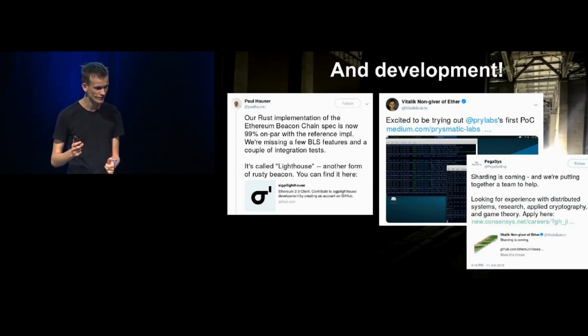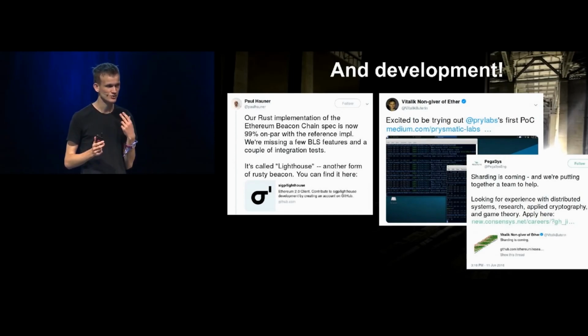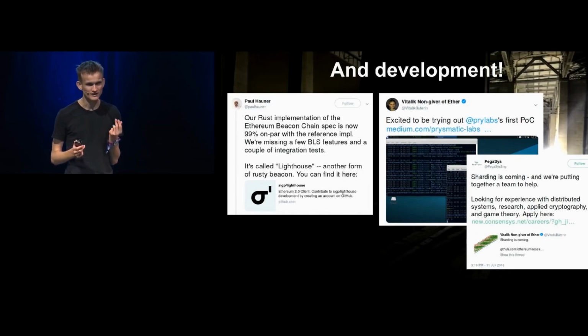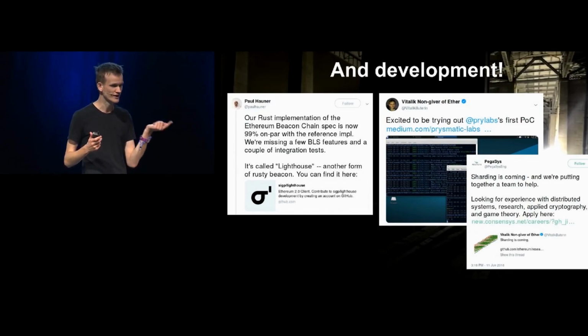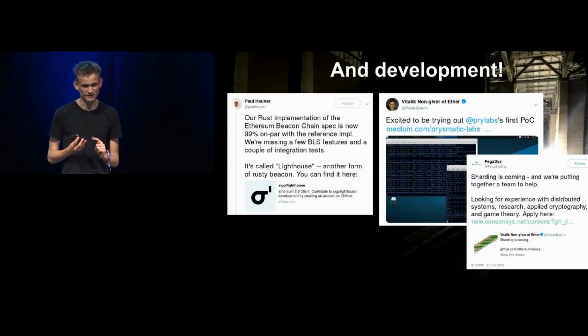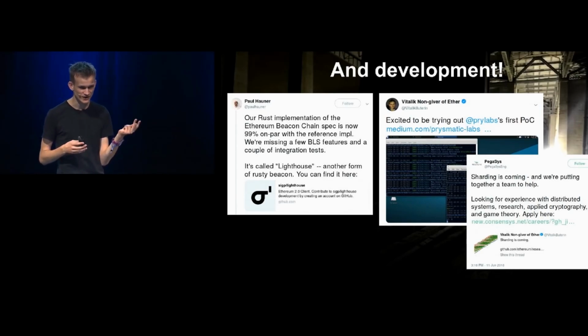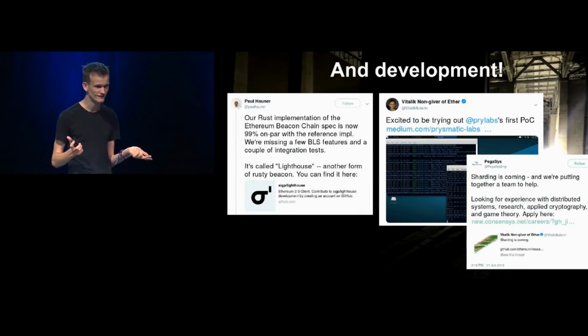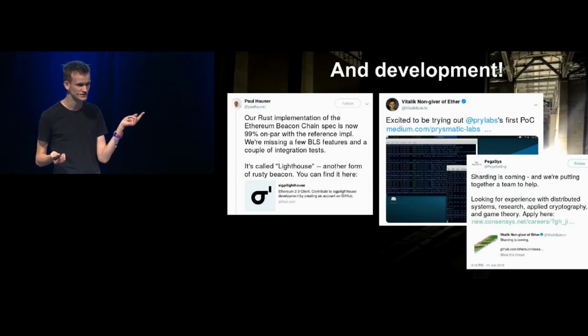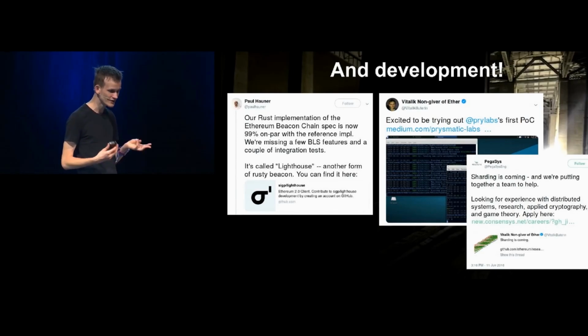This was also a very pragmatic strategy to hedge our bets. First of all, hedge our bets against the possibility that any one software development team would not perform well. Second, because we have plenty of experience from the Shanghai DOS attacks of how there are plenty of cases where if one client has a bug, having other clients available allows the network to continue running better.